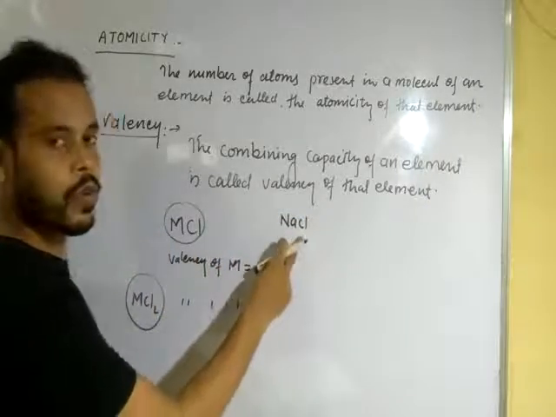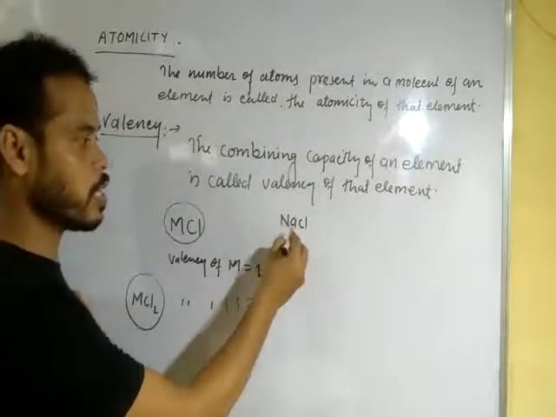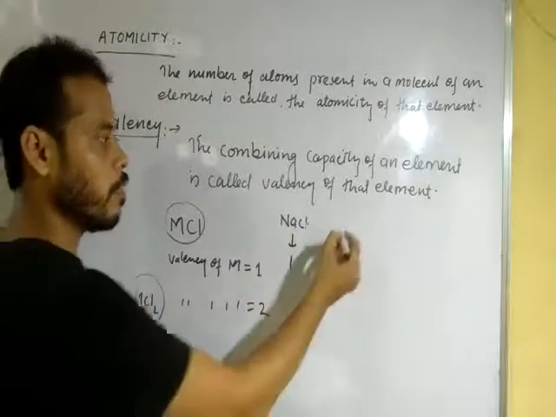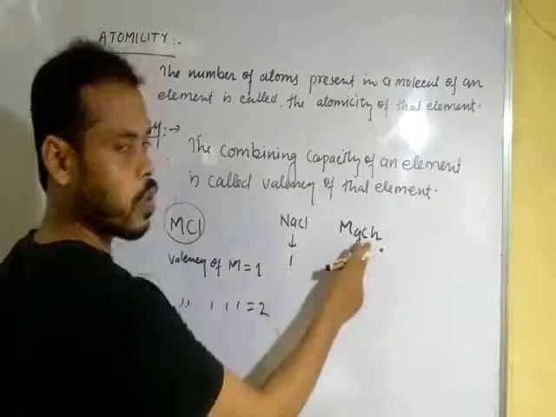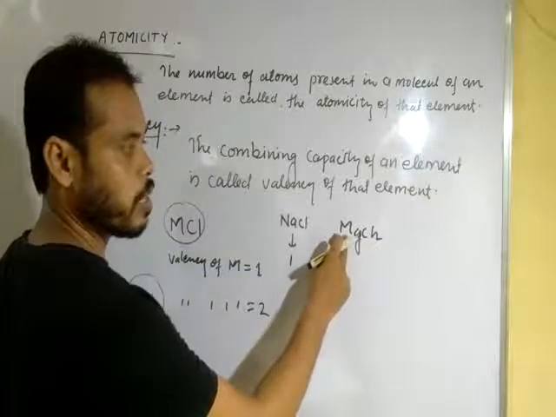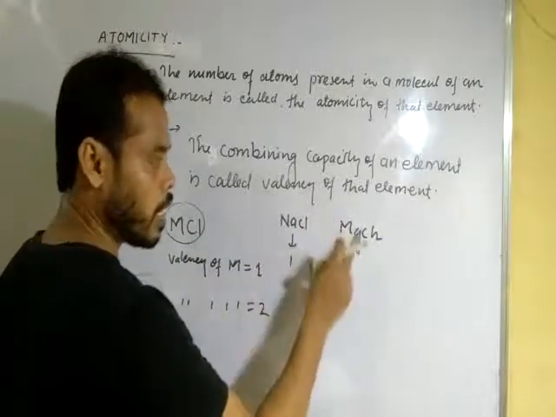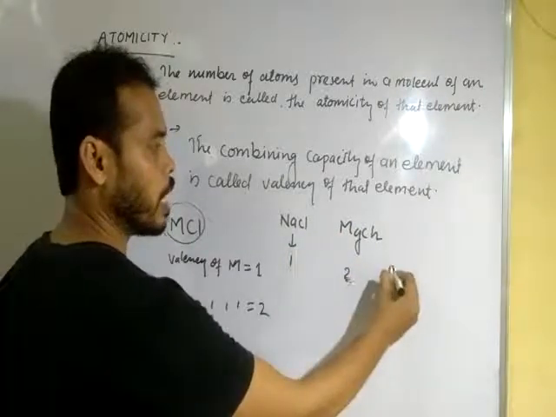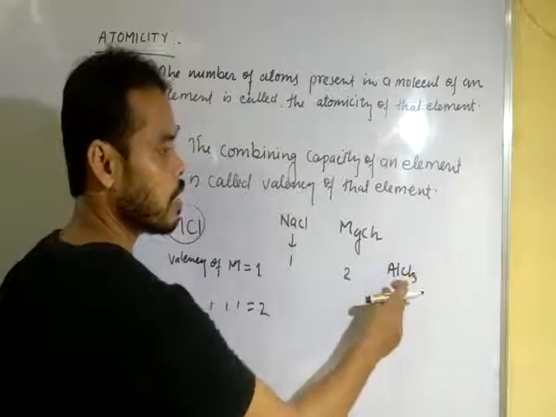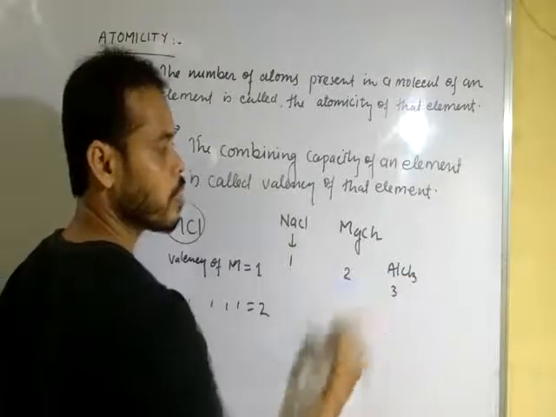NaCl, known as sodium chloride: one chlorine atom is attached to sodium, so the valency of sodium is 1. When we write MgCl2, two chlorine atoms are attached to magnesium, so the valency of magnesium is 2. And AlCl3: three chlorine atoms are attached to aluminum, so the valency of aluminum is 3.